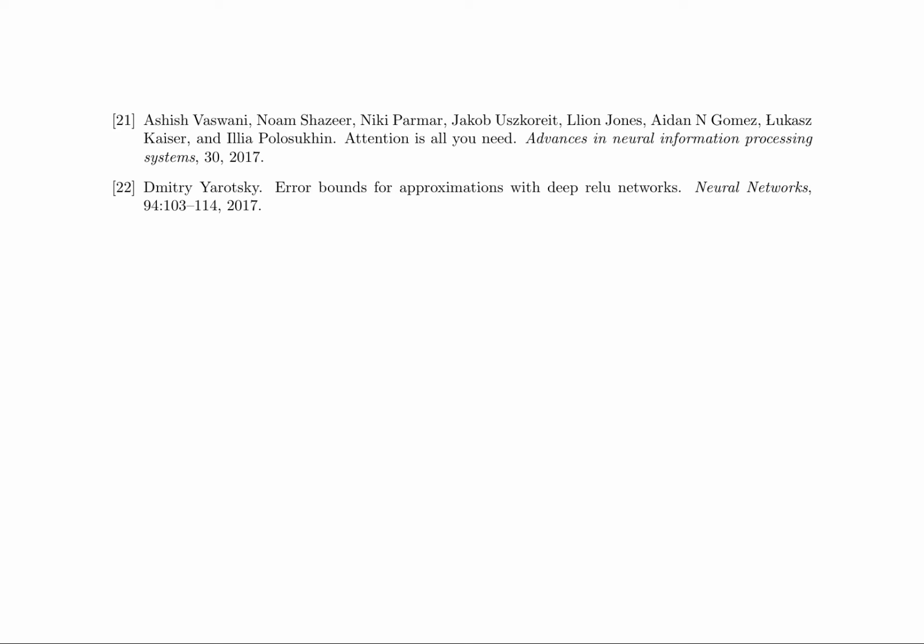The paper also delves into the approximation capabilities of deep ReLU networks, as explored by Yarotsky [22]. This work provides error bounds for approximations with deep ReLU networks, shedding light on their capacity to approximate complex functions. These findings are crucial for understanding the representational power of neural networks and their potential applications in various domains.